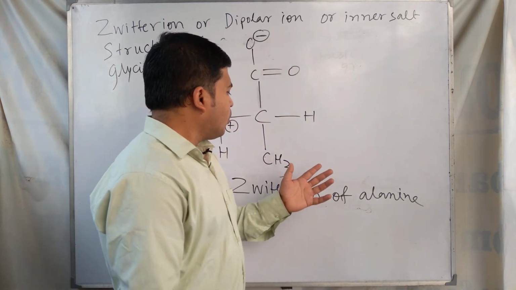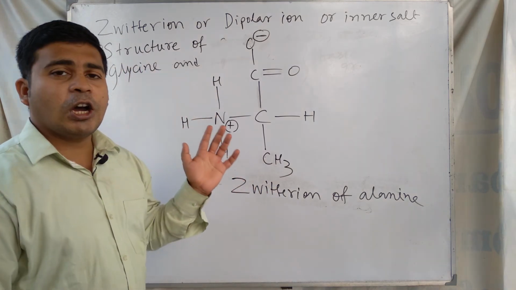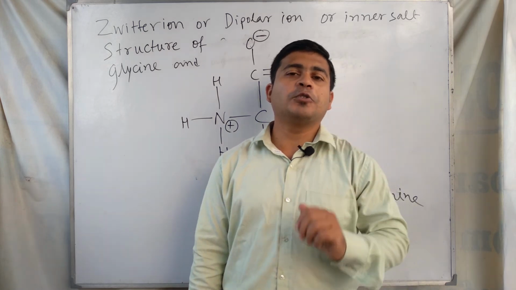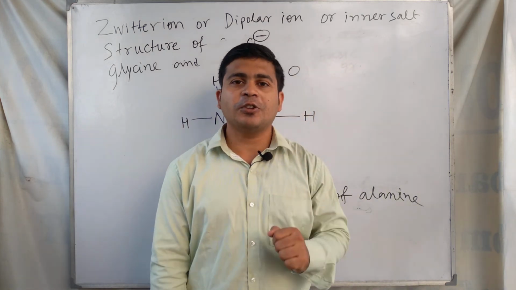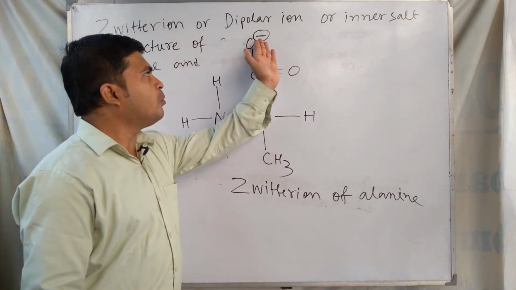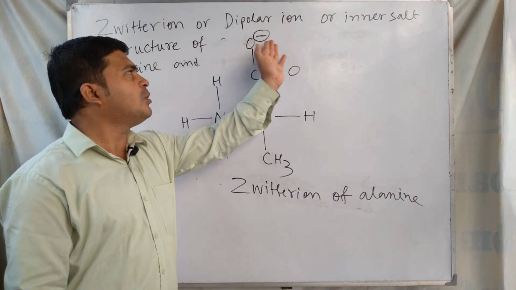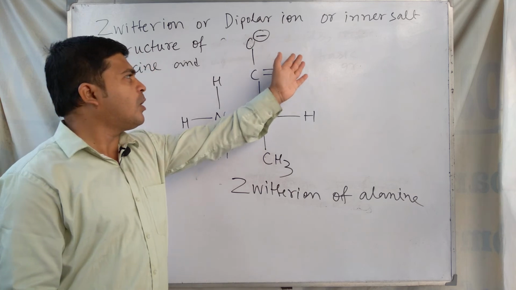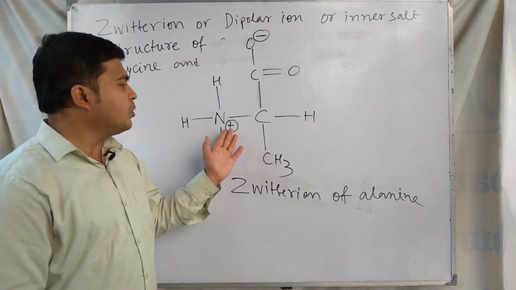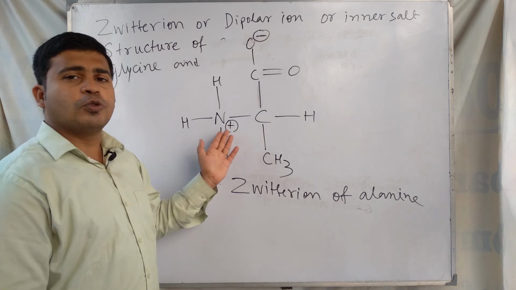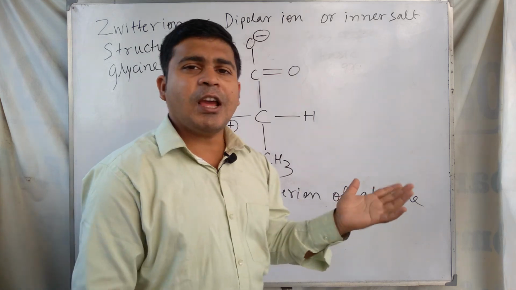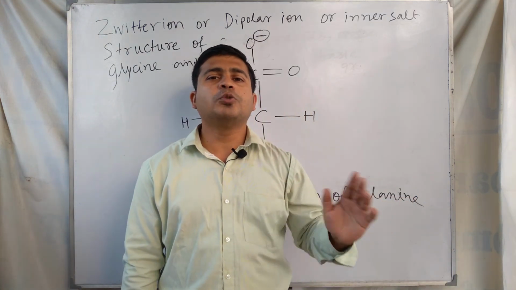I think you now have a clear idea of how to draw the Zwitter ion structure. Simply remove one hydrogen atom from the OH group of the carboxylic acid and make a coordinate bond with the NH2 group, the amine group. Then the Zwitter ion structure of any amino acid is ready.